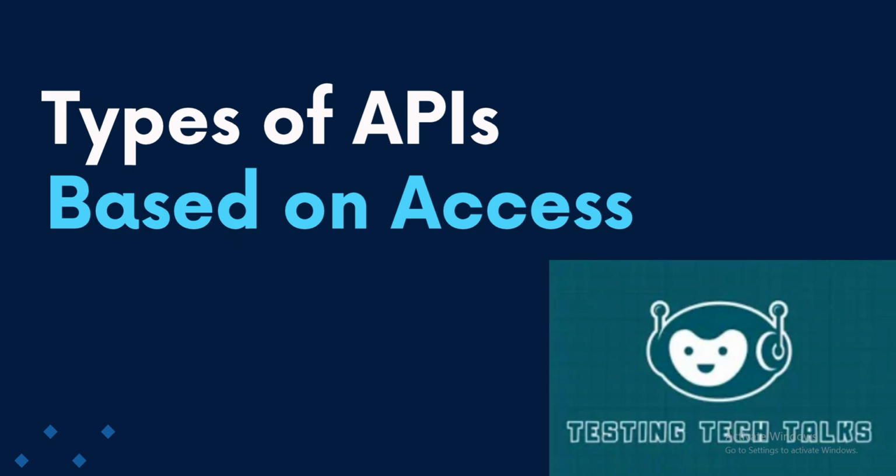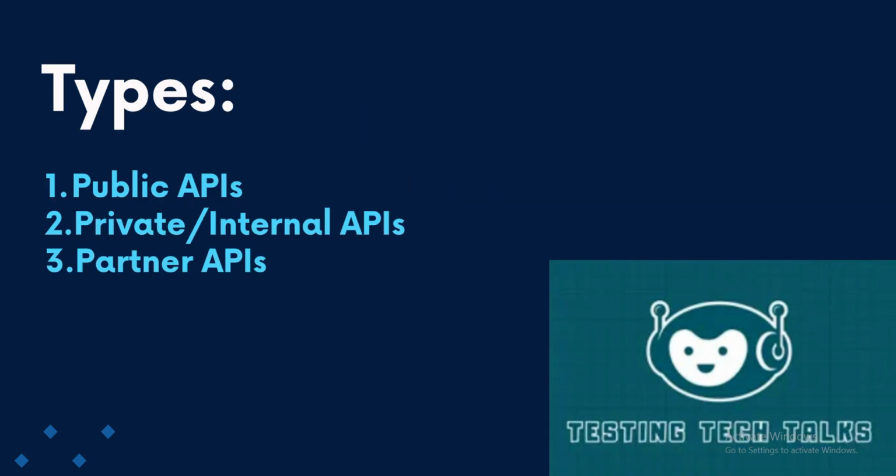In this video, we'll be focusing on the types of APIs based on access. As we discussed in our last video, APIs are like a bridge between two components, allowing them to connect and share data. Understanding these types of APIs is crucial when you're working with APIs. So let's start. There are mainly three types of APIs: public API, private or internal API, and the partner API.